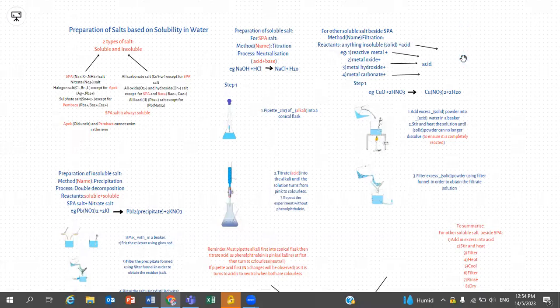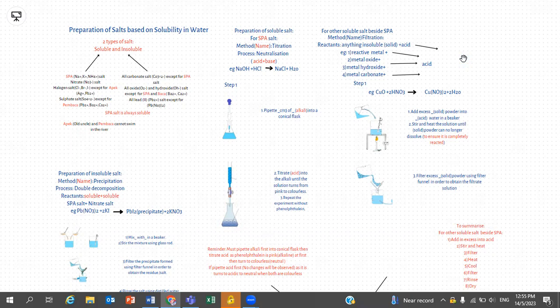Okay, guys, today I'm going to talk about Form 4 Chemistry, Chapter 6, Acid, Base, and Salt, 6.9, which is preparation of salt based on solubility in water. As you guys must remember, there are two types of salt, which are soluble and insoluble salt.